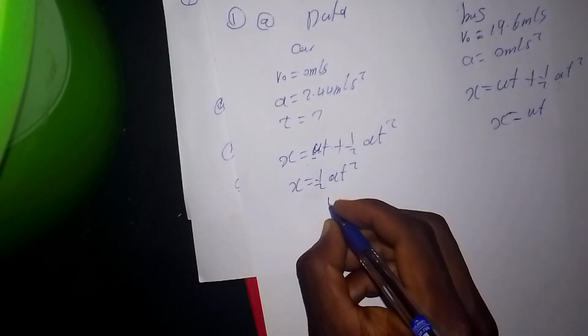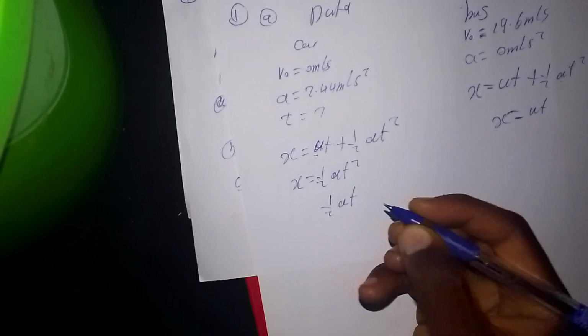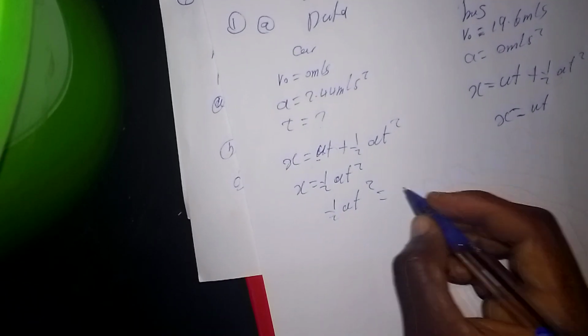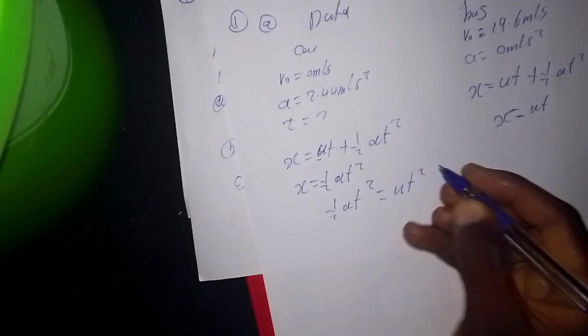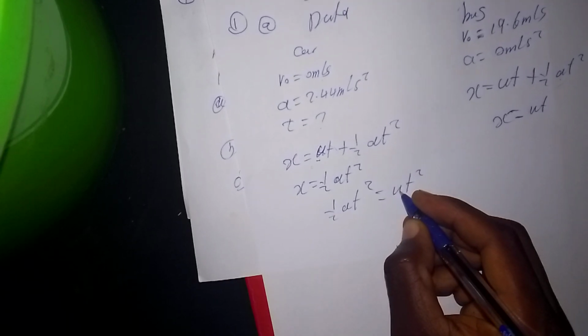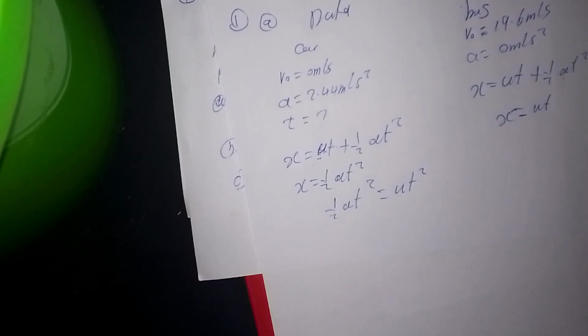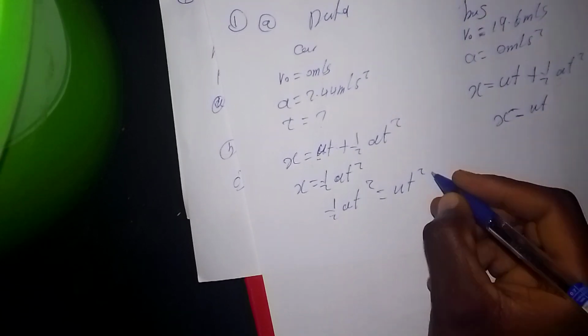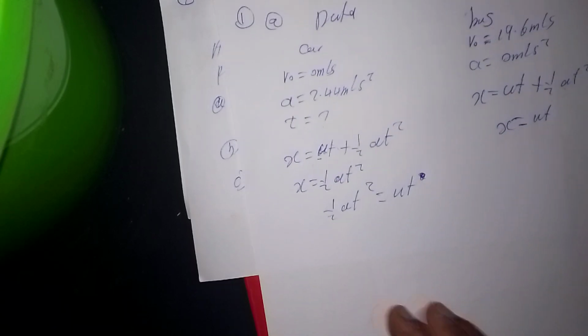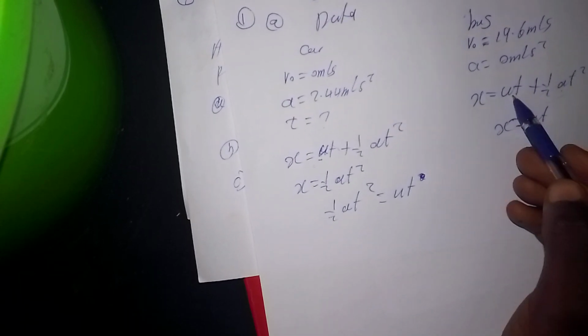We are going to say 1 over 2 acceleration t squared is equal to, but we know that this is the initial velocity for the bus, which it was moving at. No, it's not squared, because this was eliminated and we remained with this.